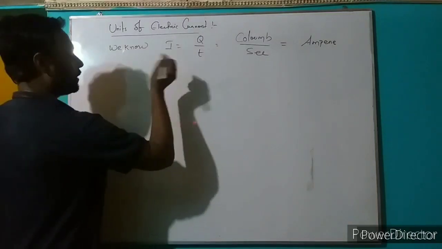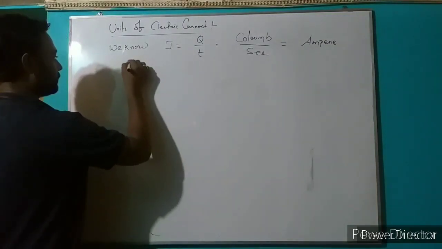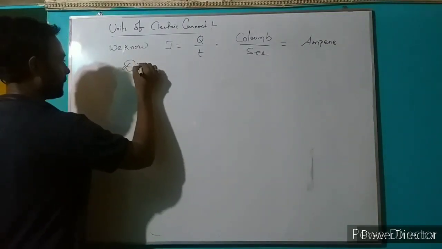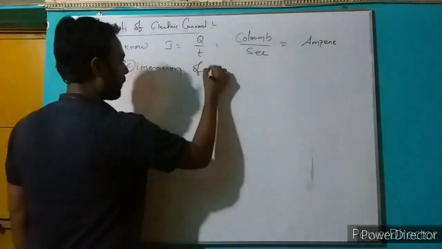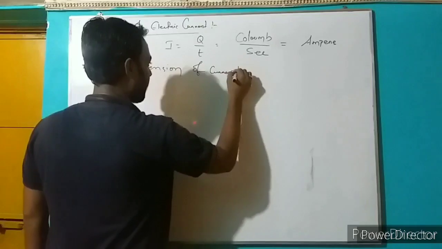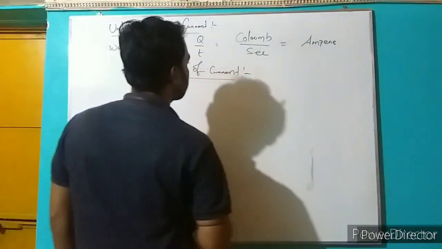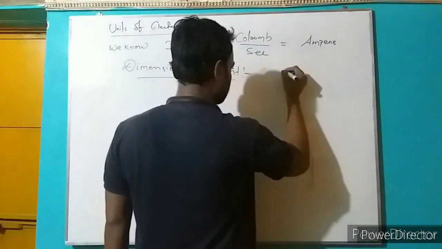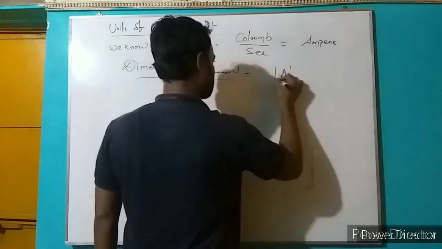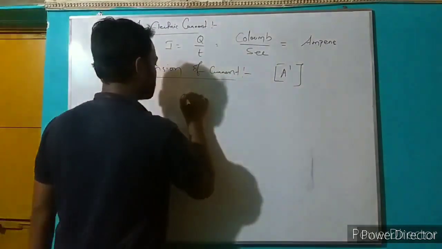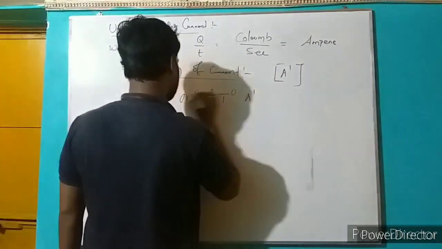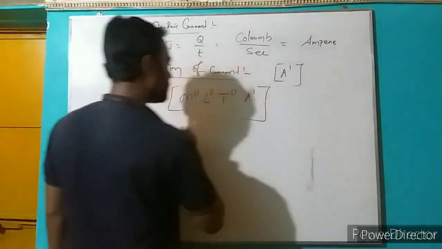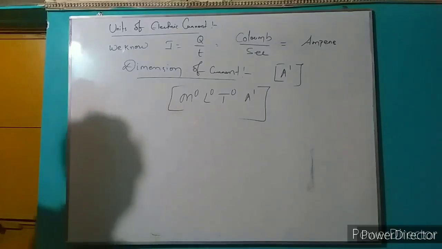Now dimension. The dimension of current is A to the power 1, or we can write M0 L0 T0 A1. This is the dimension of electric current.